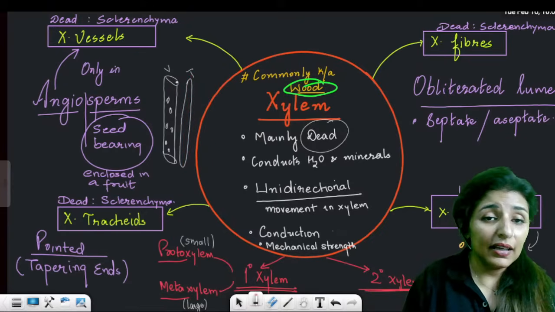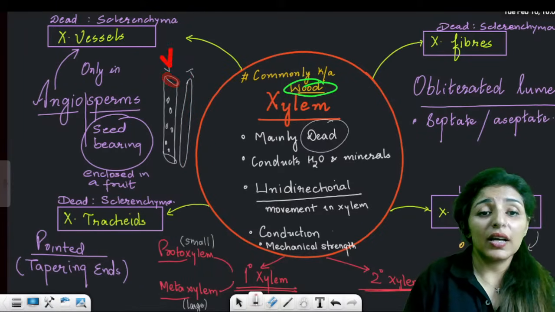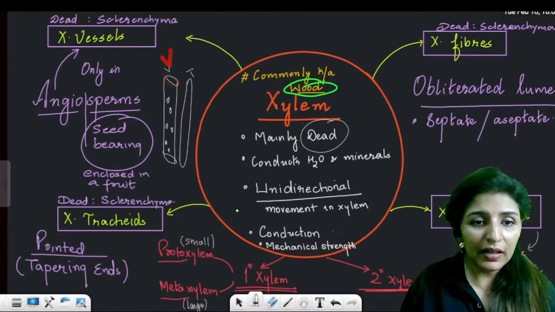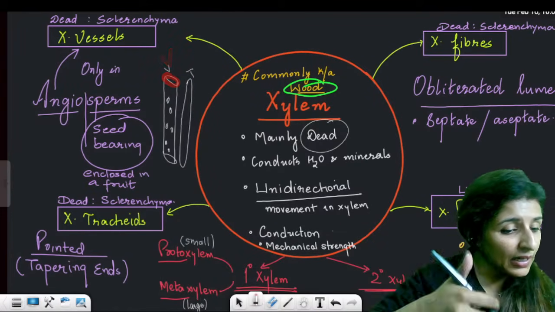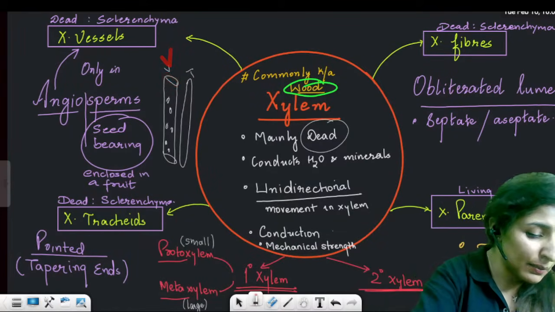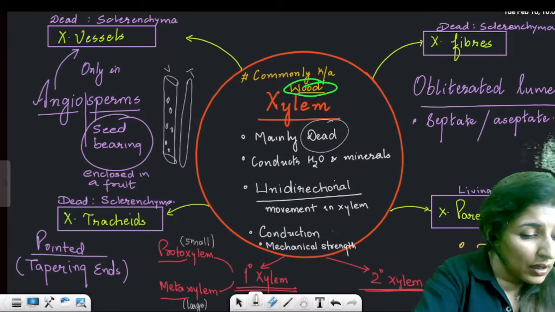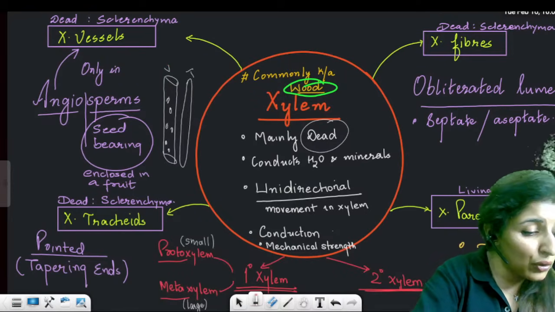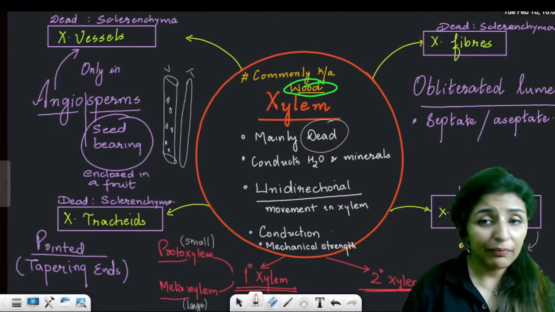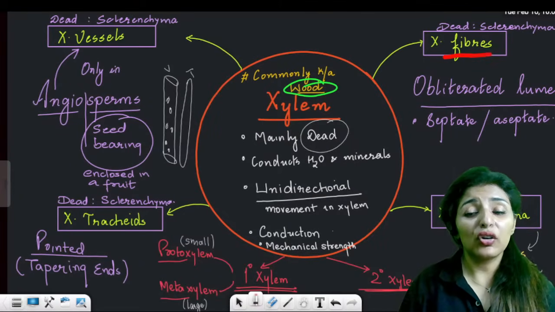Cool. And these cylindrical ones are known as vessels. Will you be able to identify now? Give me a thumbs up that you will not make any mistake in identifying these two diagrams. How many of you are going to be very sure about these two diagrams? Clear? And then moving on to fibers.